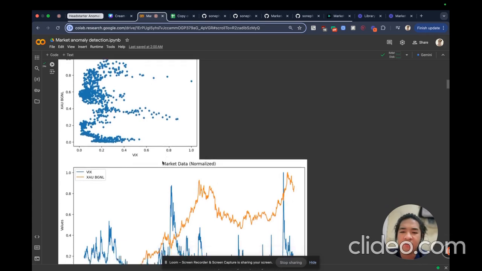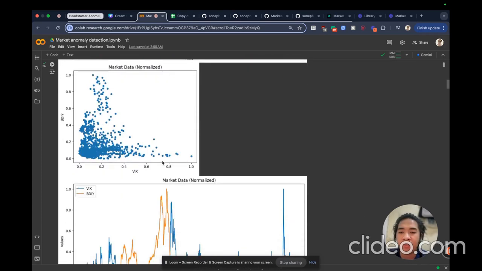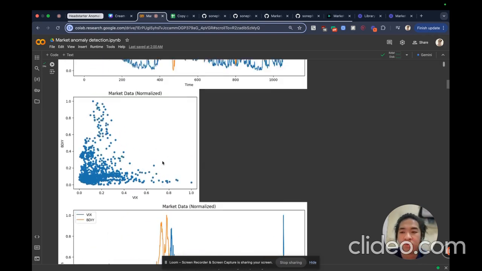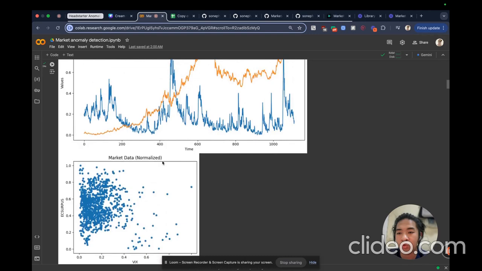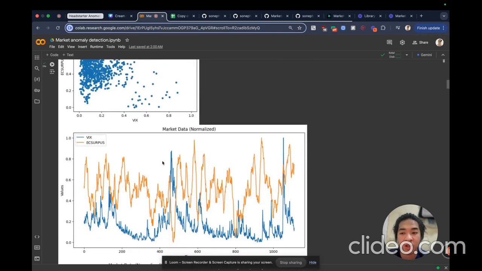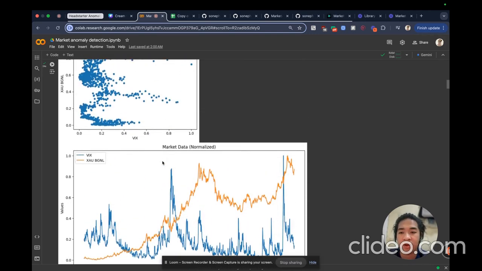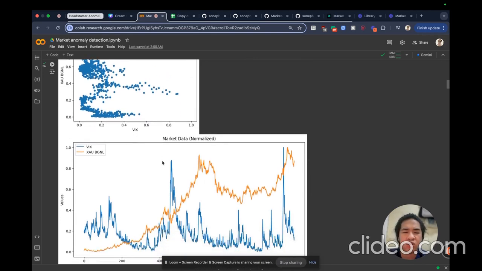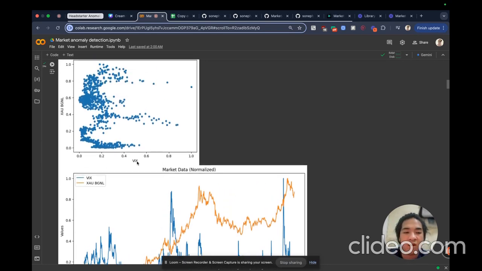These datasets will be available on GitHub if you want to explore more. I chose one which unfortunately kind of failed because it was not a good model, as there's not a strong correlation between the two values, which are gold and VIX.